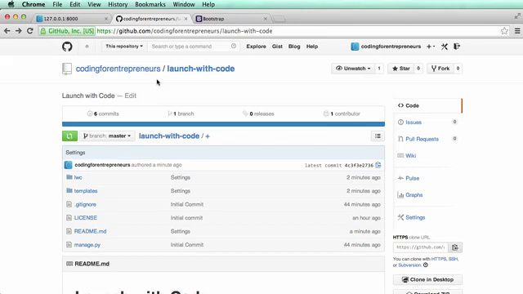All of this code is on our GitHub, github.com/codingforentrepreneurs/launch-with-code, so you can check out all the code that we're working with. Hopefully you'll be able to use it in no time, and understand how it works also, hopefully in no time. If you don't, that's okay, because there's plenty of other tutorials that we have that can help you learn and master Django and all the other things that we do.